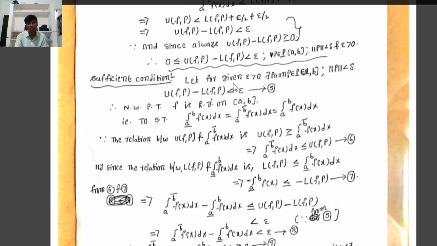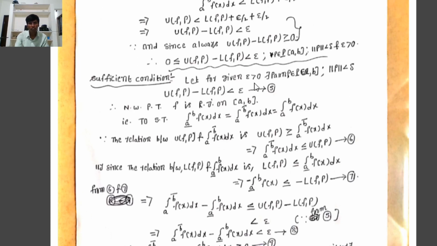For the sufficient condition, we now assume that for given epsilon greater than 0 there exists a partition P belonging to the set of partitions of the closed interval [a, b] such that norm P less than delta implies UFP minus LFP is less than epsilon. This is our hypothesis. Now we have to prove that f is Riemann integrable on the closed interval [a, b].